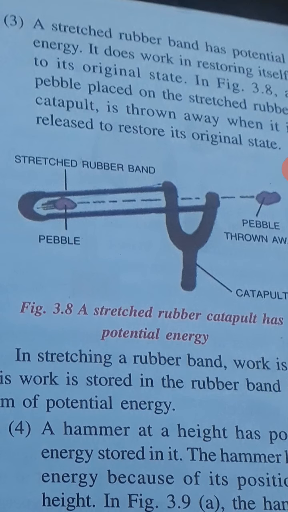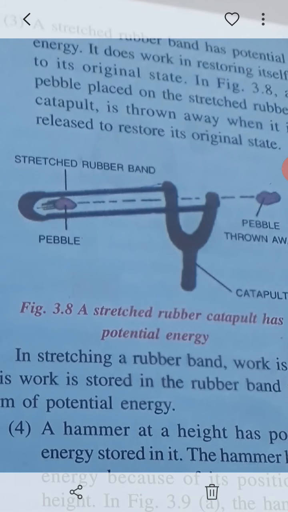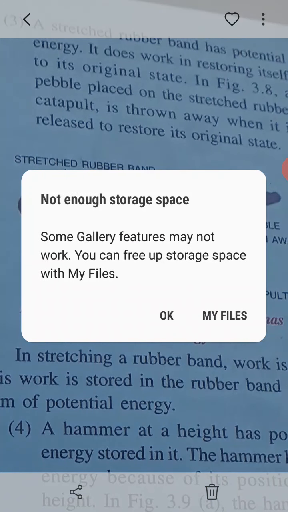You want to check it? Yeah. You can release the rubber band and you can see that the stone moves forward. So it can do some work. So the work that we had done on it is actually stored in the form of which energy? It is stored in the form of potential energy.